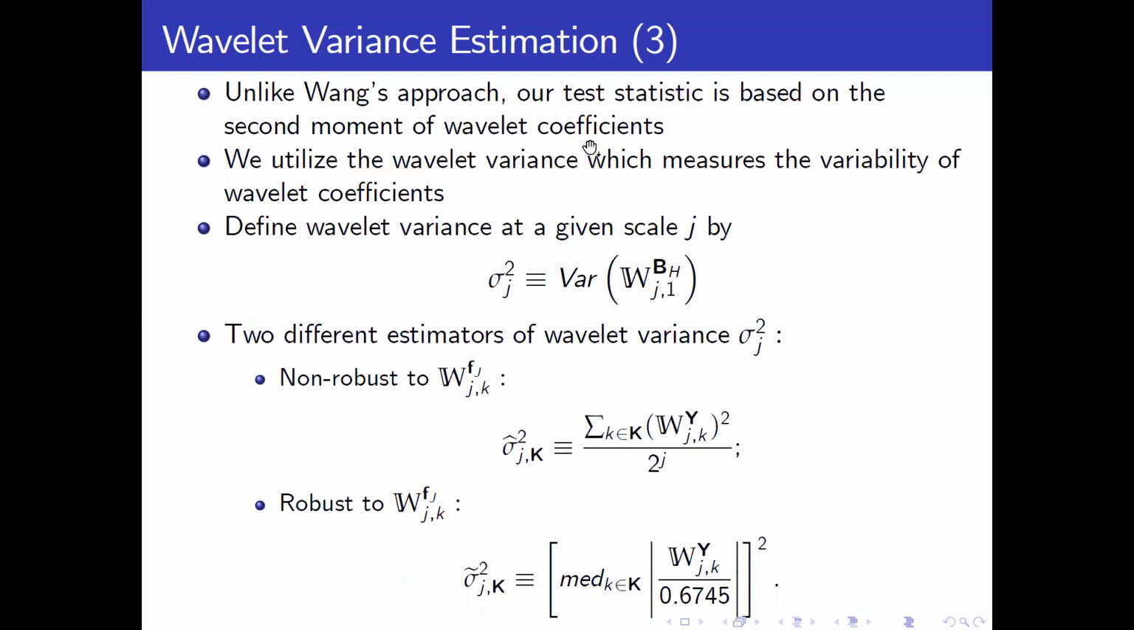Our wavelet test statistic is based on the wavelet variance. Here sigma_j squared is how we define the wavelet variance. In the literature, there are two versions. One is a robust version, robust to jumps in the trend, which is the median absolute deviation estimator. And of course, we have a non-robust version, sigma hat_j squared, which is the sample average of the wavelet coefficients used to estimate the wavelet variance.